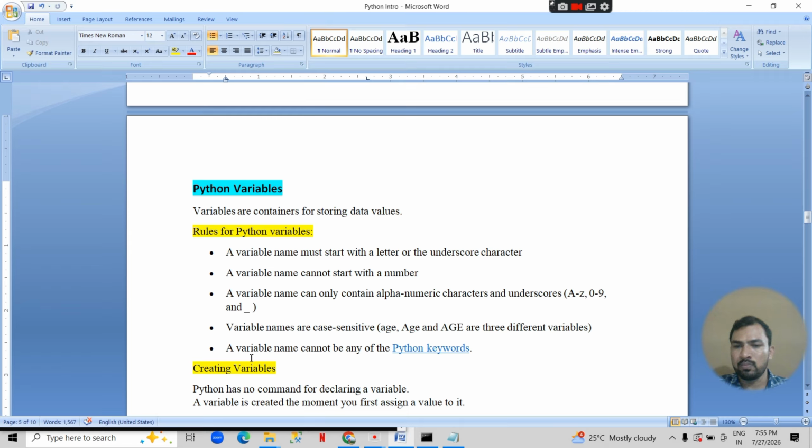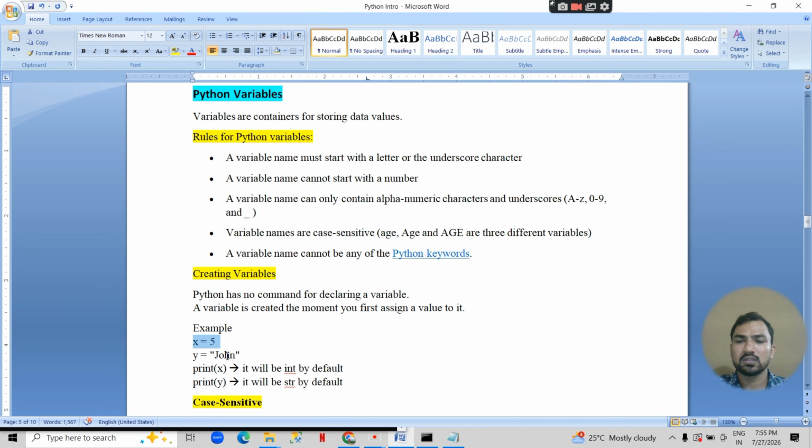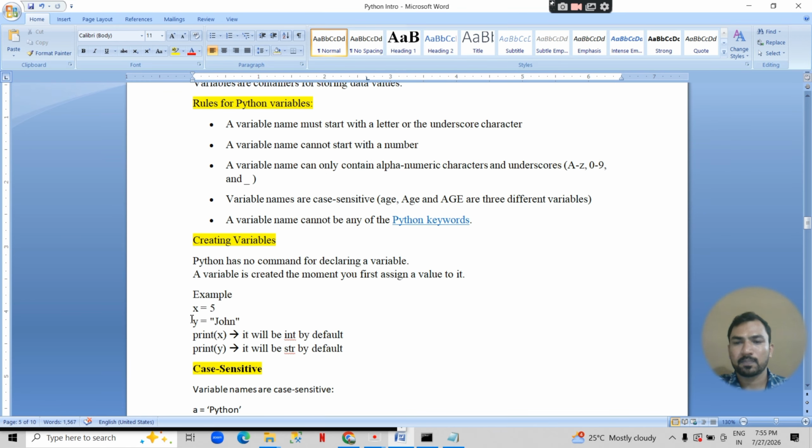Creating a variable is simple. Just assign a value like this and it will consider whatever data type it is. If we write x equal to 5, it will consider it an integer, and if we write y equal to John, it will consider it a string. We can check like that.